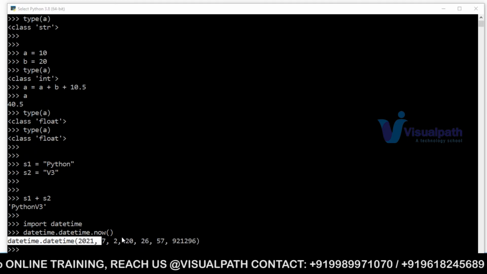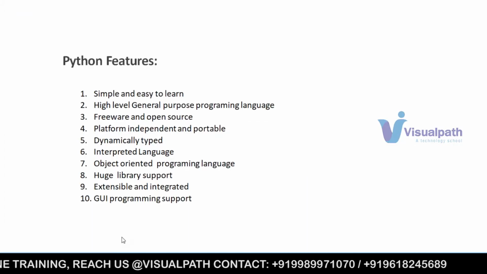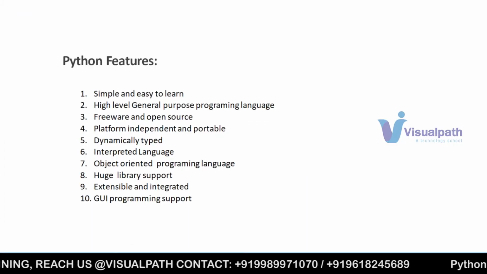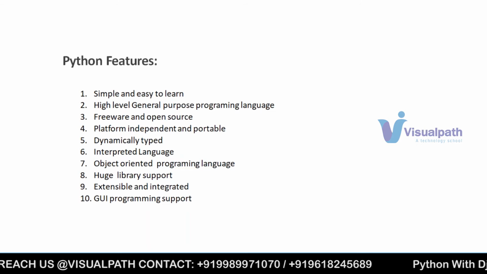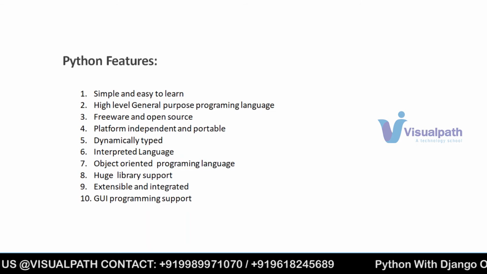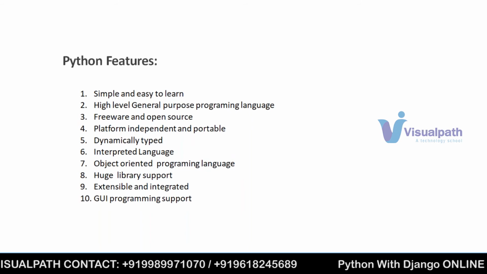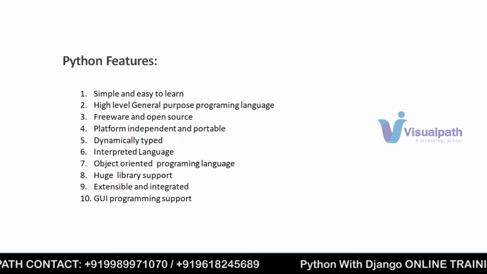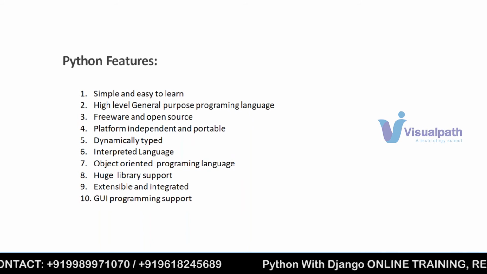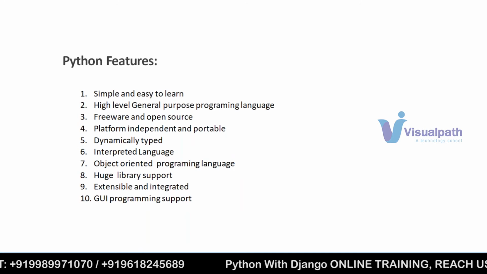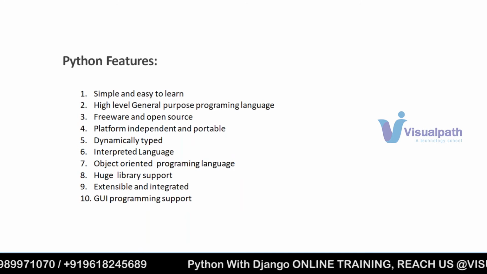So that's why people are preferring Python. If you start any project in Python, the development time will be very, very fast when we compare to other programming languages. In other programming languages, you need to write your own code. But Python has huge library support, so most of the code is already available.